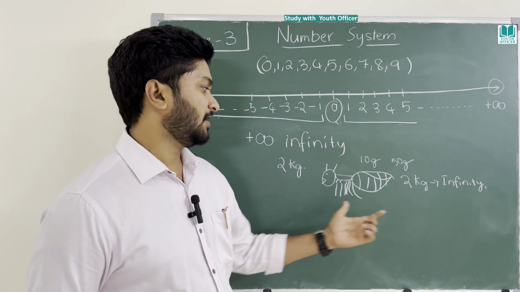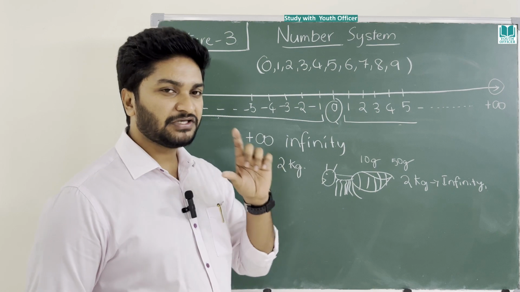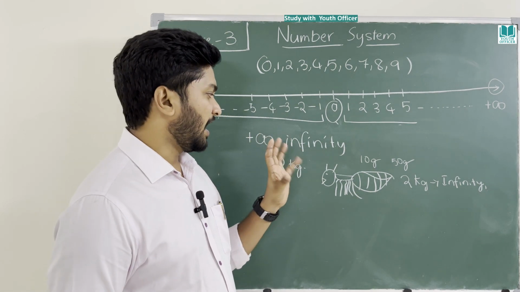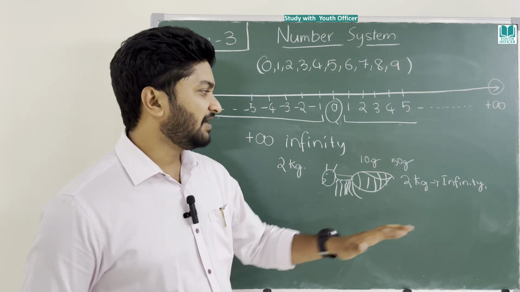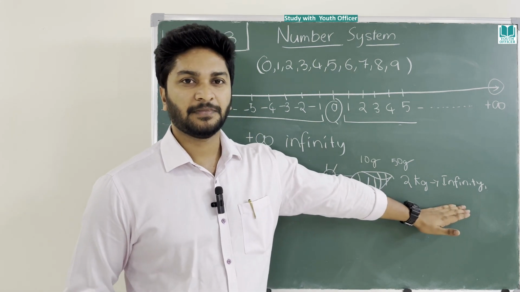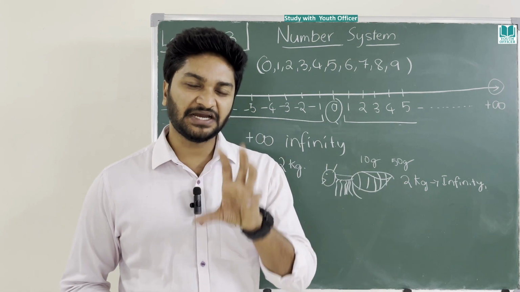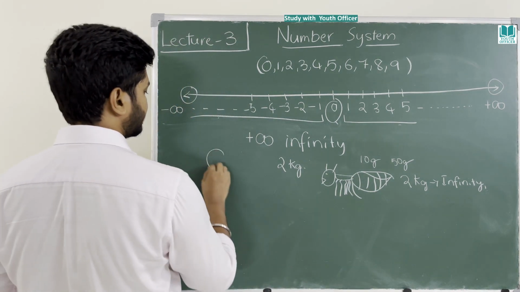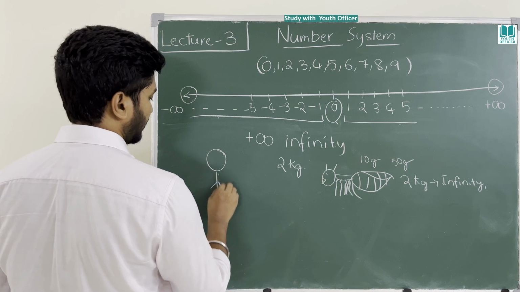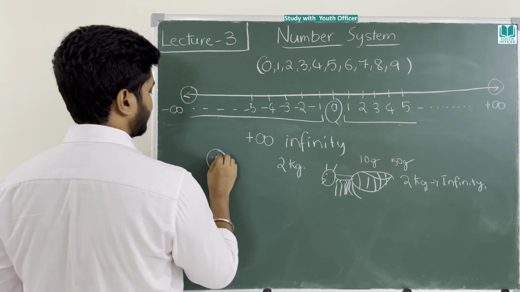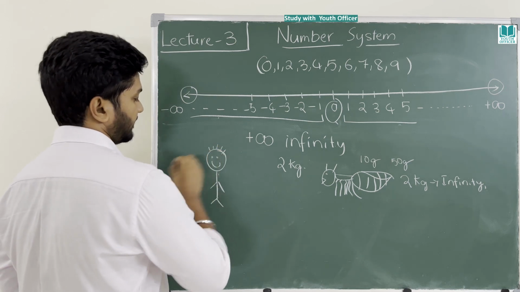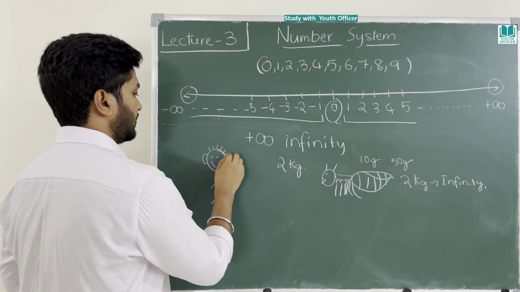Infinity depends on the situation, thing to thing. Person to person or ant to ant, infinity keeps changing. Infinity is very subjective. Now if you take a human being, he has ears.